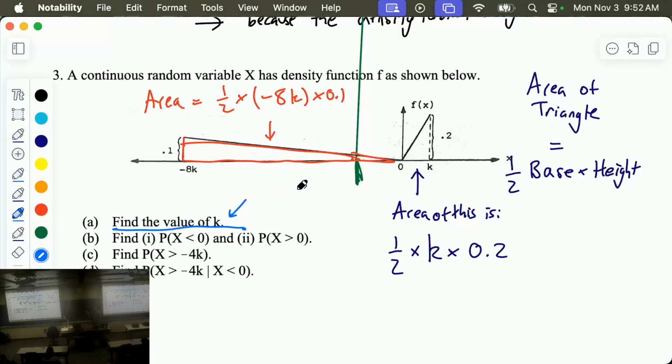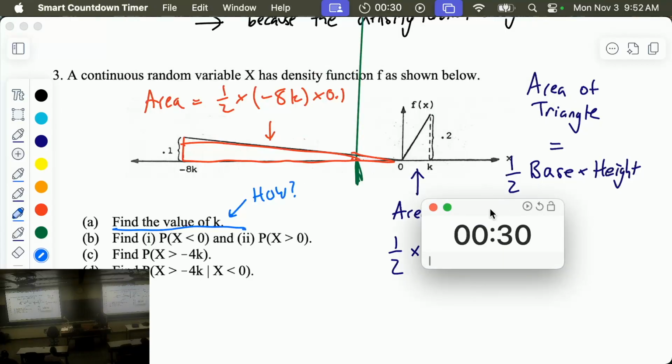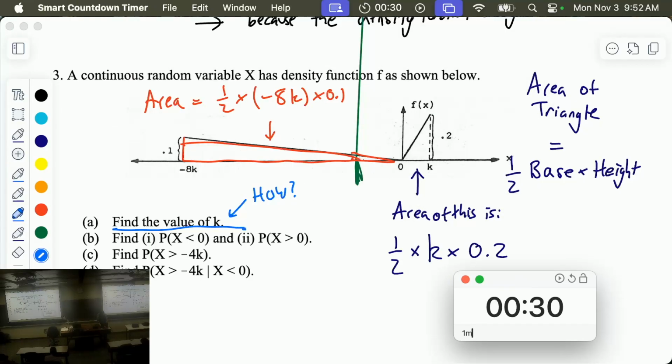Since a lot of people didn't do it, let me let you think for a minute or two. Fix my mistake. How would you find the value of k? What steps would you do? And if you can really do it, find the value of k. So let's think for a minute. I will let you think and discuss with people near you for, let's say, a minute 30. What's your strategy?